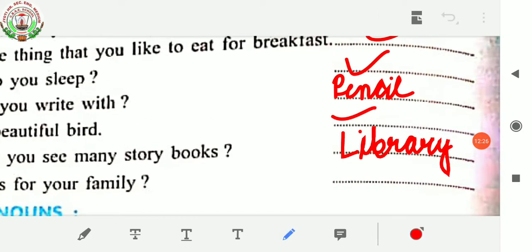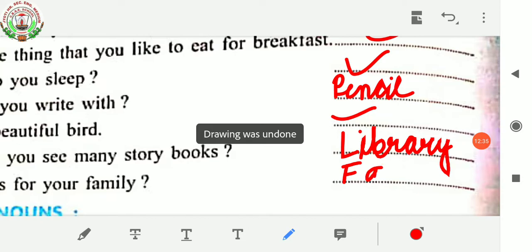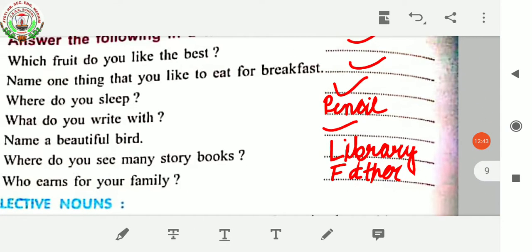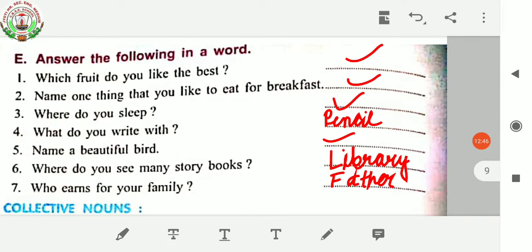That is your father. So you have to write father. Who earns for your family? Father.